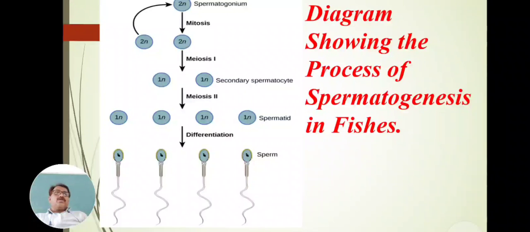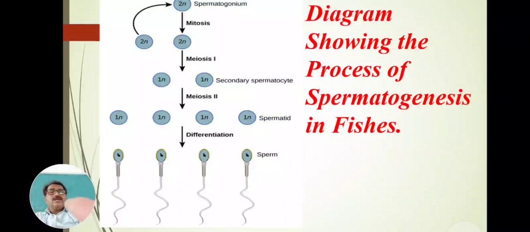Means in oogenesis, from a single oogonium, the single egg mother cell, one oocyte is produced and 3 polar bodies are formed, whereas in spermatogenesis, from a single spermatogonium, the single sperm mother cell, 4 sperms or spermatozoa are formed.